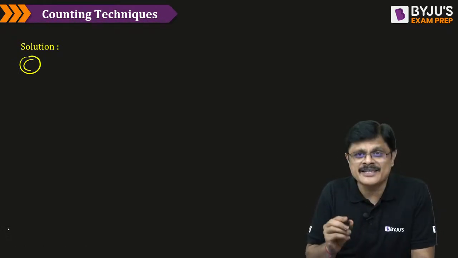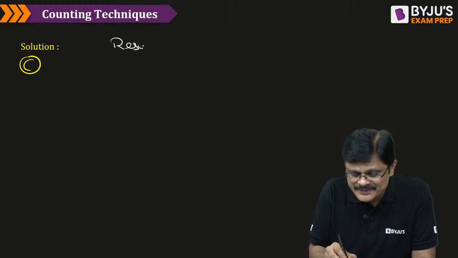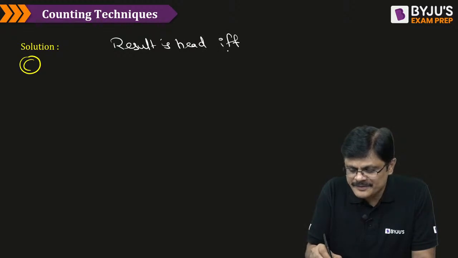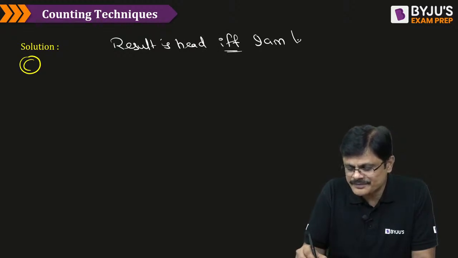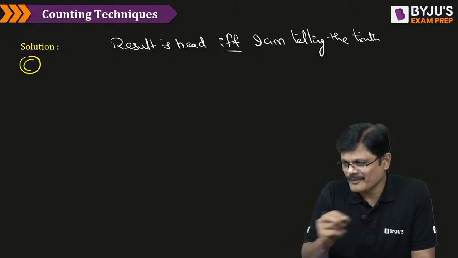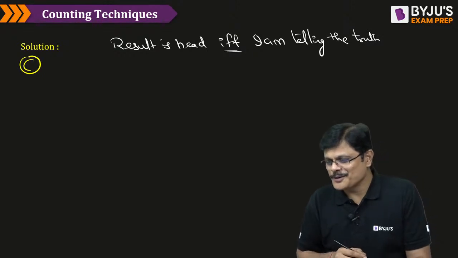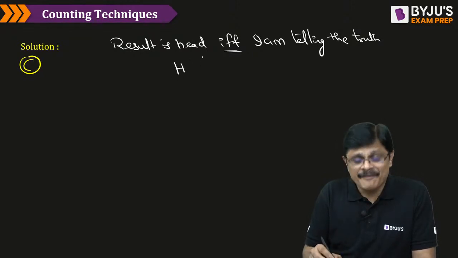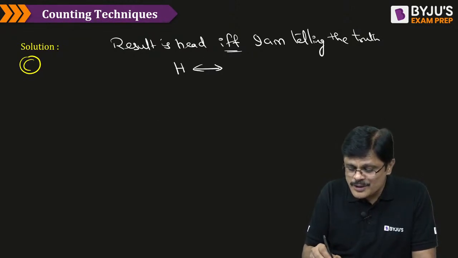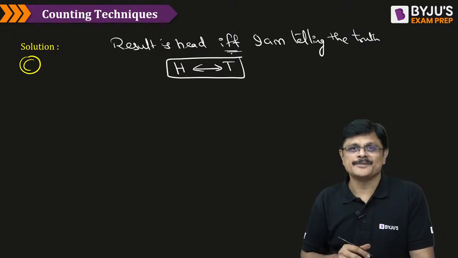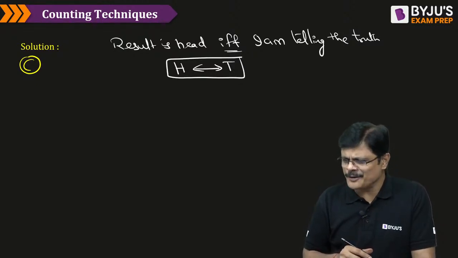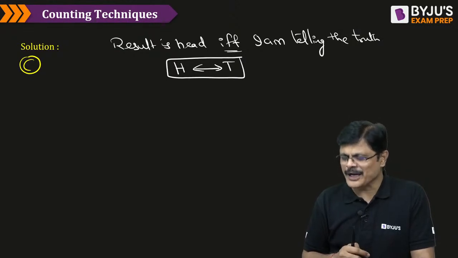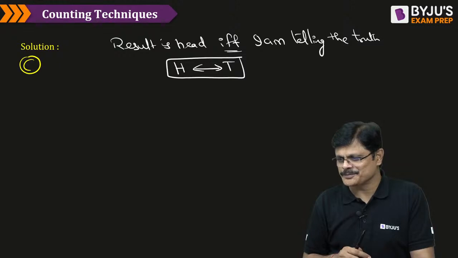See what that particular person said: the result is head if and only if I am telling the truth. So he gave a biconditional statement.